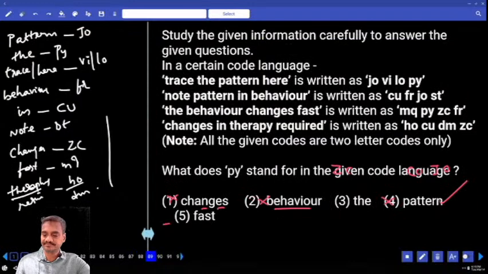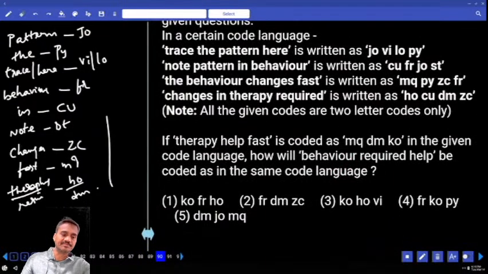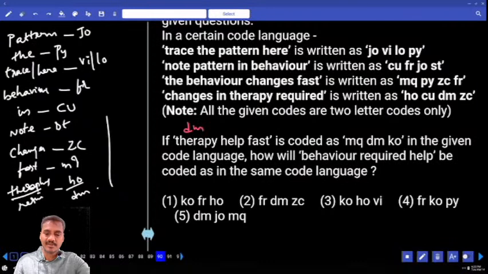And 89, PY stands for the, that is choice 3. And 90th, therapy help fast. Now therapy stands for what? Therapy and required are HO and DM, and the options are MQ, DM, KO, out of which DM is given for therapy. And here help and fast: fast is MQ, and LP is KO.